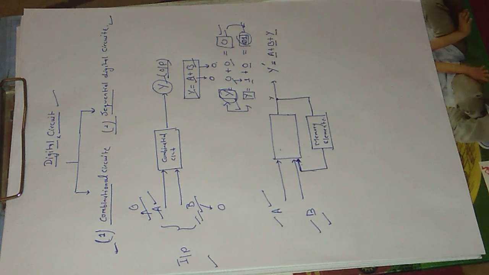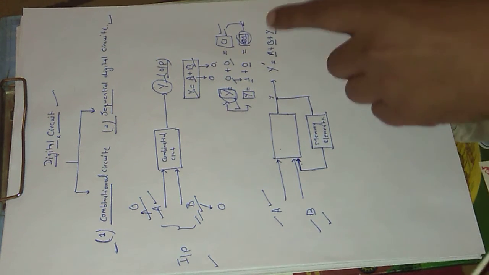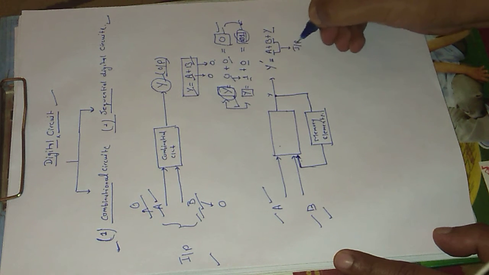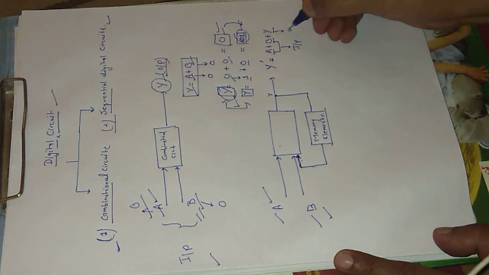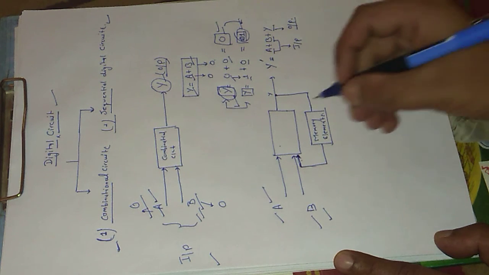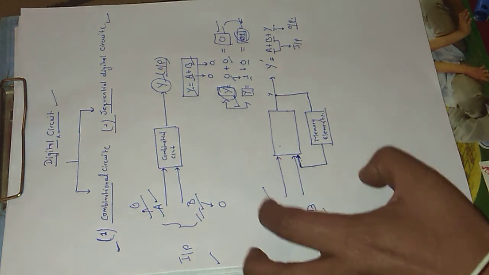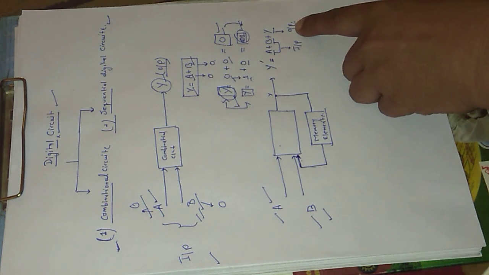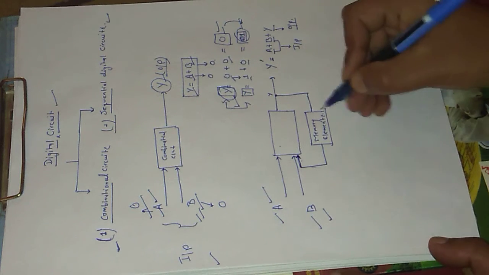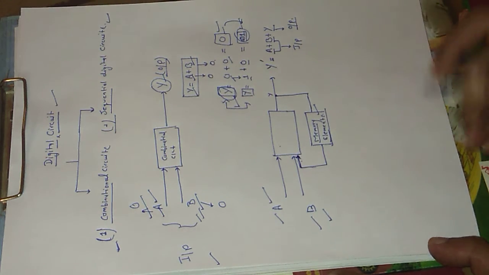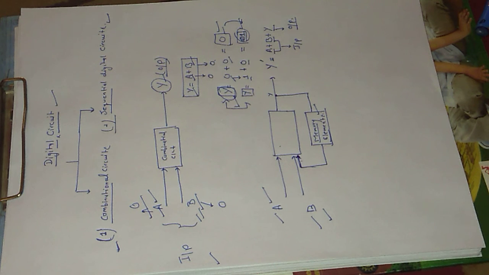It means the output always depends on the current values of the input as well as the last value of the output. So in this type of circuit we need an element which stores the particular output. This storage element is known as a memory element, which stores the output for the time being.